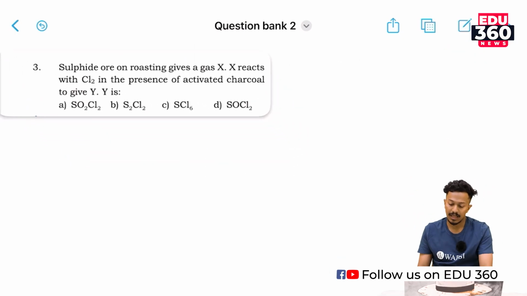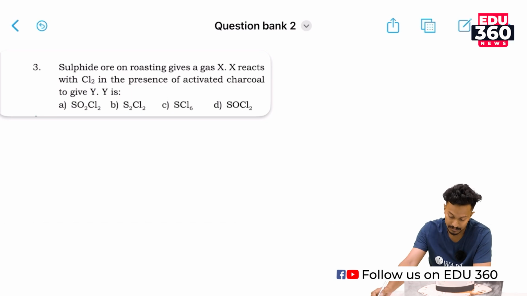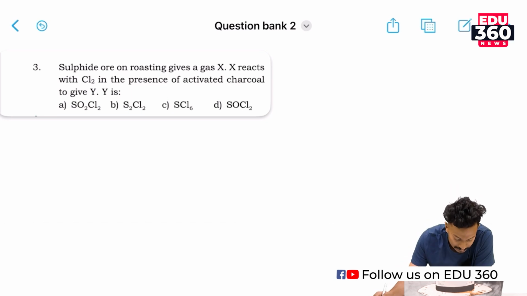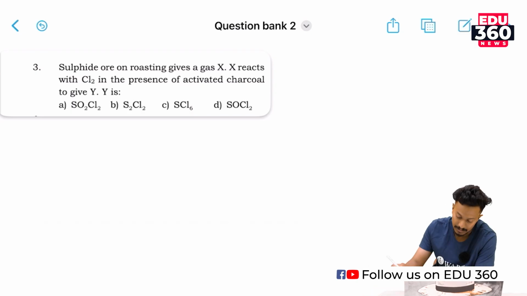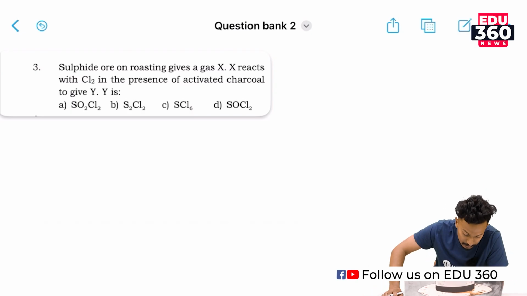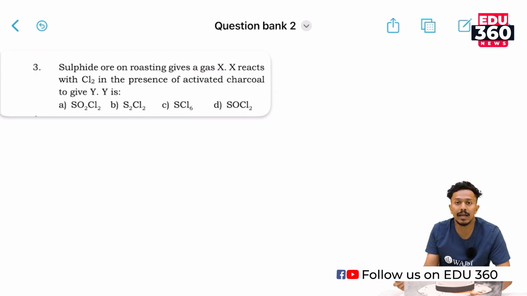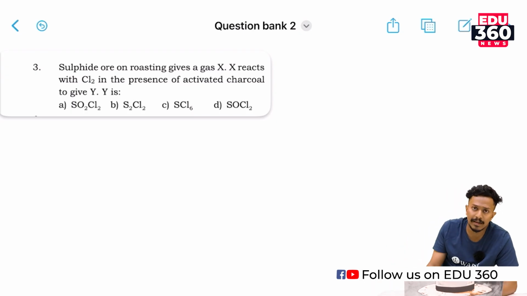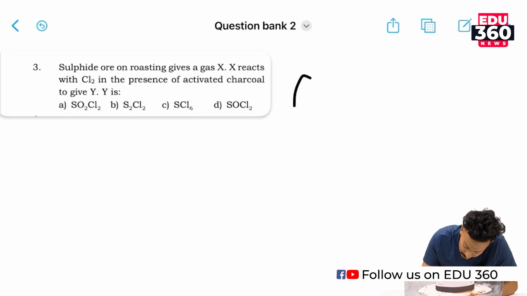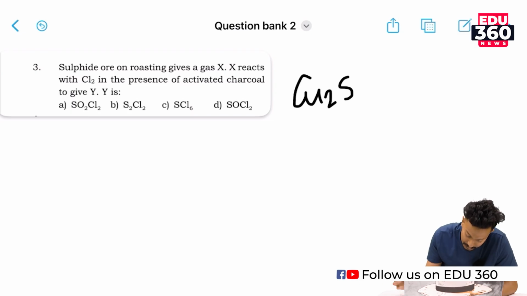A sulfide ore on roasting gives a gas X. The gas X reacts with Cl2 in the presence of activated charcoal to give Y. Y is what? We can have any sulfide ore, right? We'll take copper sulfide, Cu2S.